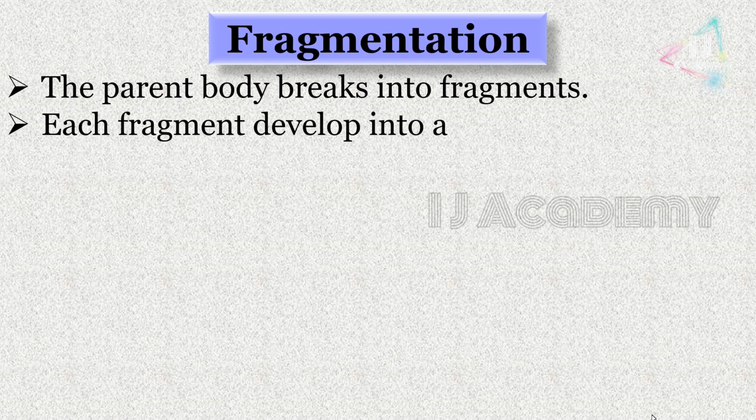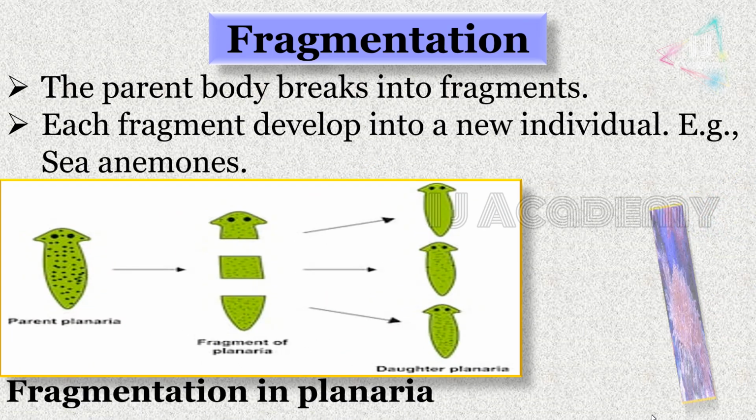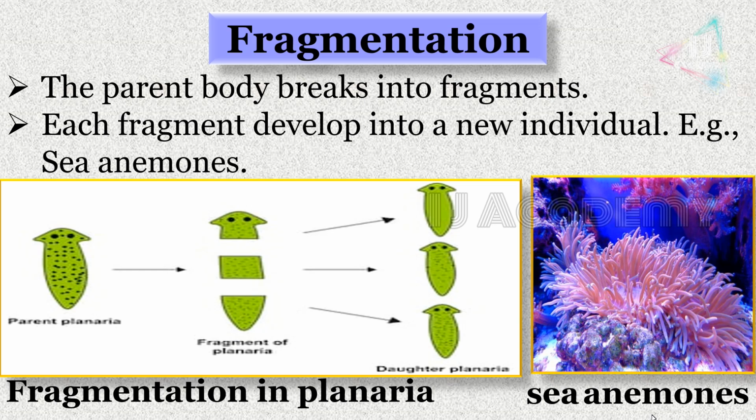Fragmentation. Here the parent body breaks into fragments. Each fragment develops into a new individual. Example, sea anemone and planaria. We can see in planaria, if the parent planaria is cut into fragments, each piece has the ability to develop into a new daughter planaria. Sea anemone also has the same feature.